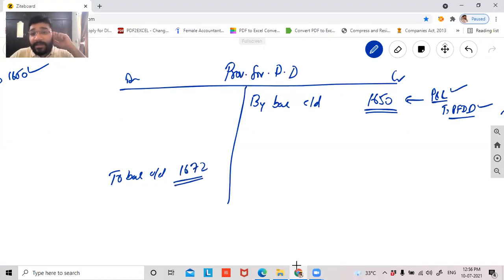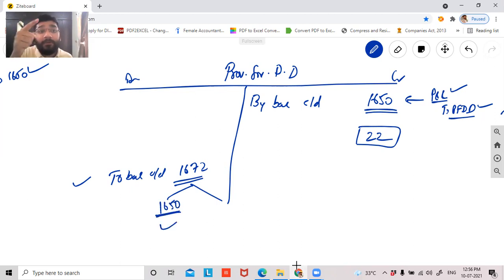Now, what does this mean, guys? In the beginning of the year, you said that 1650 amount is doubtful. And at the end, you're saying that no, it's not 1650, it is 1672 that is doubtful. So there is an increase of how many rupees? 22 rupees, there is an increase in provision. This means that 1650 is doubtful of the previous year, for which the provision entry in the P&L you have recorded already in the previous year. Remaining 22 rupees, this year you feel that you may or may not get it. So for this 22 rupees, guys, you have to create a doubtful entry in the P&L.